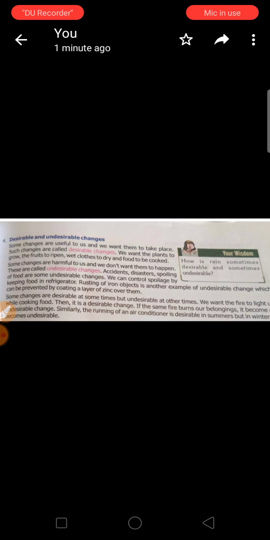But I have one way to prevent rusting. If I coat the iron with another layer of zinc, the iron will not come in contact with the oxygen and water directly, because now it is covered with the zinc layer. So in this way, the thing coming to your mind is, ma'am, now the iron will not rust. Yes, iron will not rust. Iron will not get damaged. And I will prevent the iron from rusting by this method.